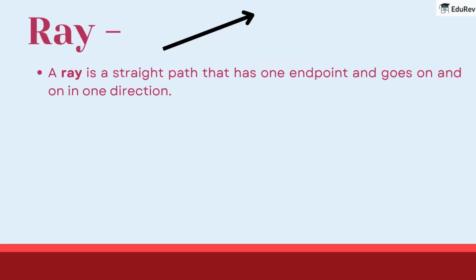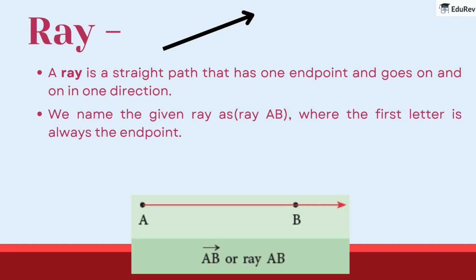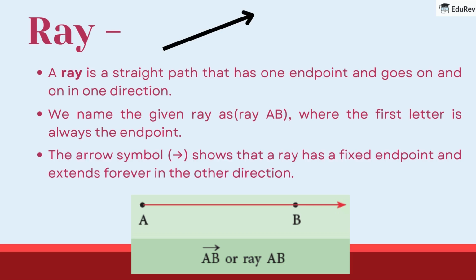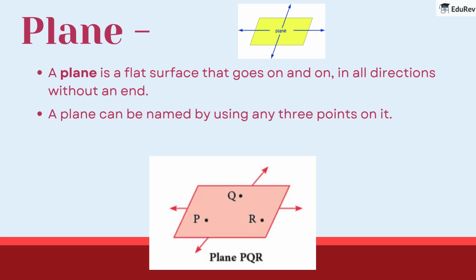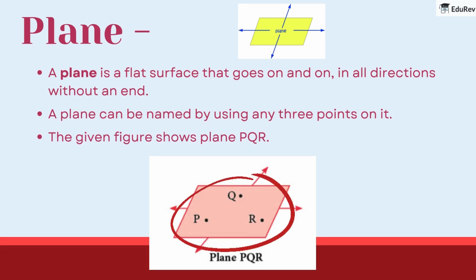Ray. A ray is a straight path that has one endpoint and goes on and on in one direction. We name the given ray as ray AB, where the first letter is always the endpoint. The arrow symbol shows that a ray has a fixed endpoint and extends forever in the other direction. Plane. A plane is a flat surface that goes on and on, in all directions without an end. A plane can be named by using any 3 points on it. The given figure shows plane PQR.